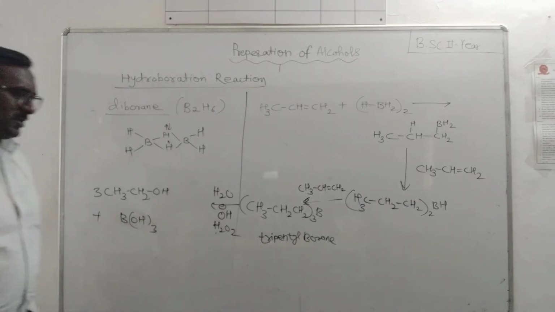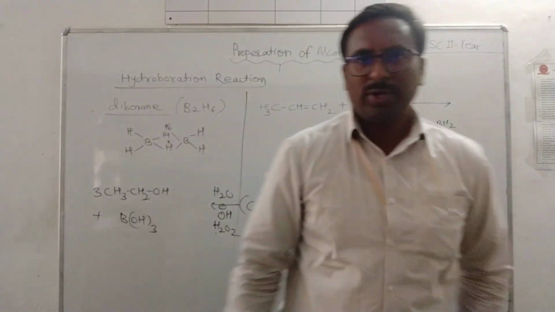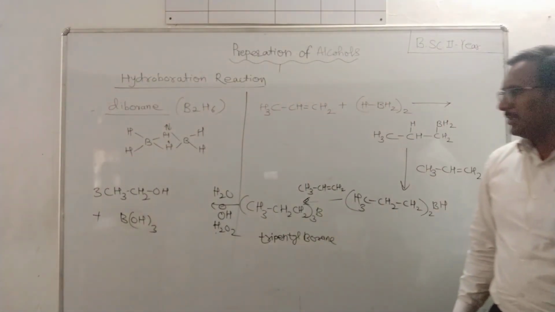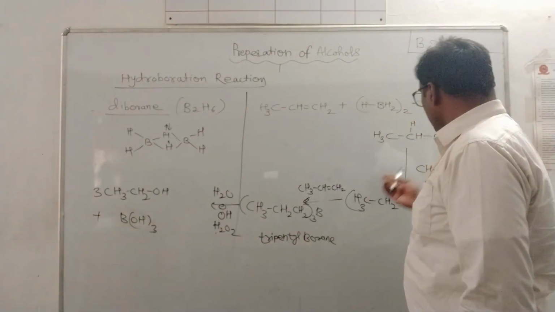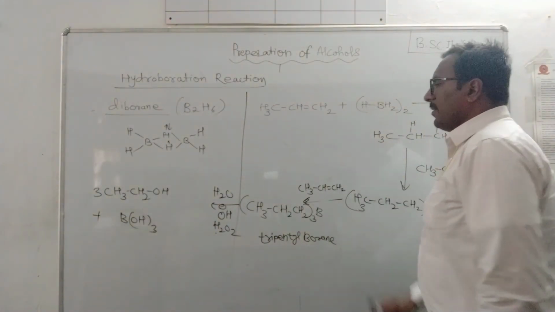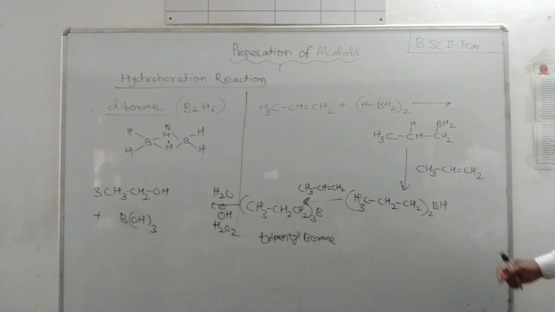Okay. So this is nothing but the hydroboration reaction. In this reaction, there is addition of this borane molecule across the double bond, isn't it?